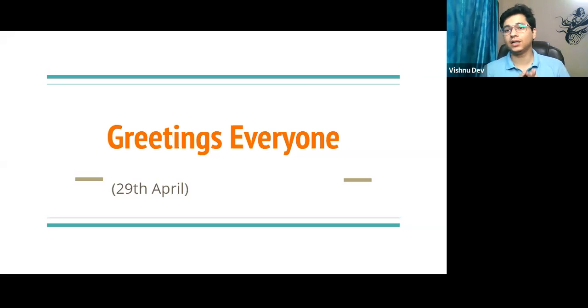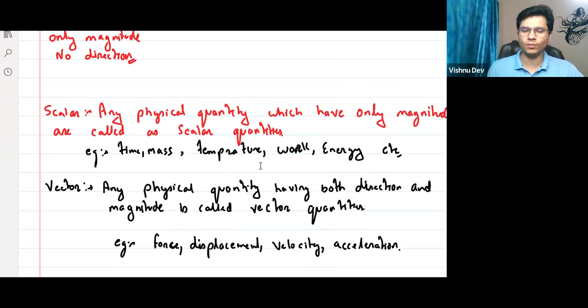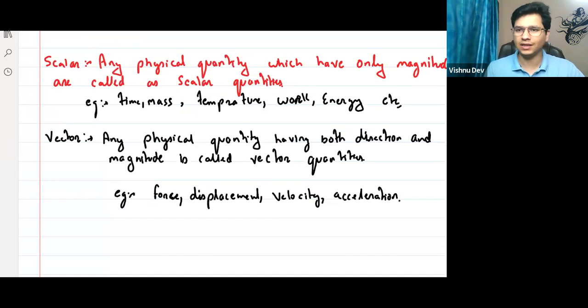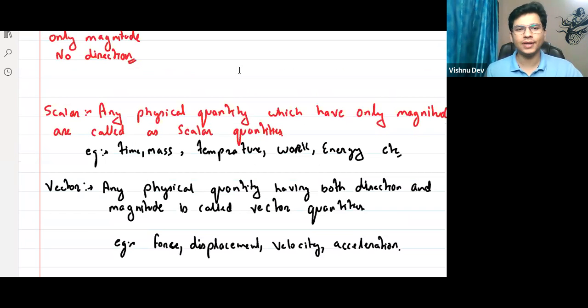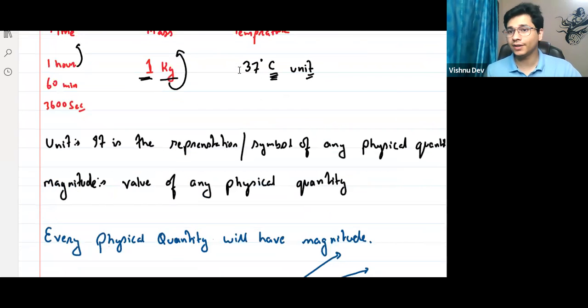We will start the topic, which is basically a continuation of the topic we started in the last class. I hope all of you remember which topic we were studying. That was motion, in physics. We talked about different types of physical quantities. The last concept we studied was what is scalar and what is vector. We just have to know what the different types of physical quantities are.